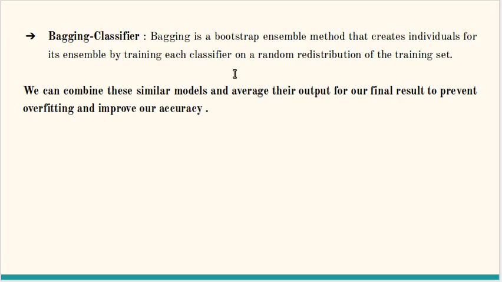Bagging classifier. Bagging classifier is another bootstrapping ensemble method which creates individuals for its ensemble by training each classifier on a random redistribution of the training set. In this project, we combine all these similar models and average their output for a final result to prevent any kind of overfitting and also to improve our accuracy.